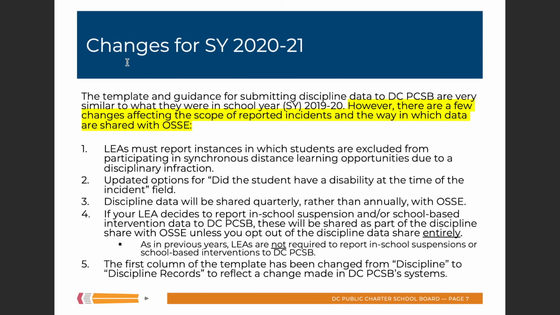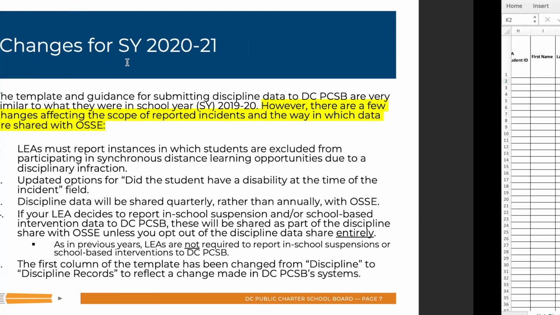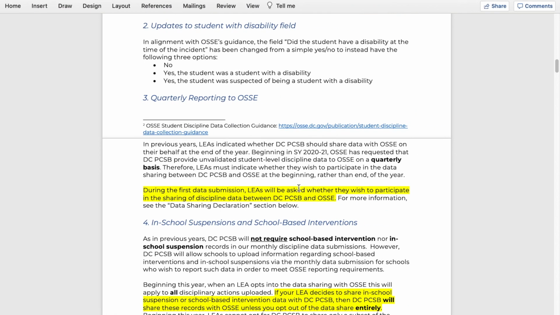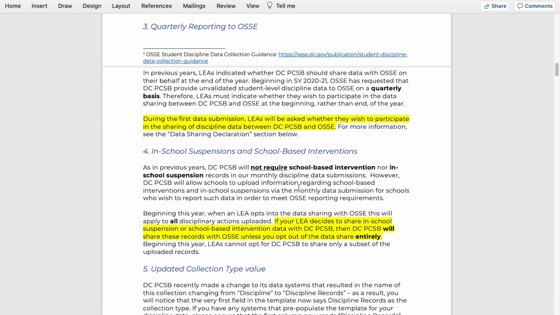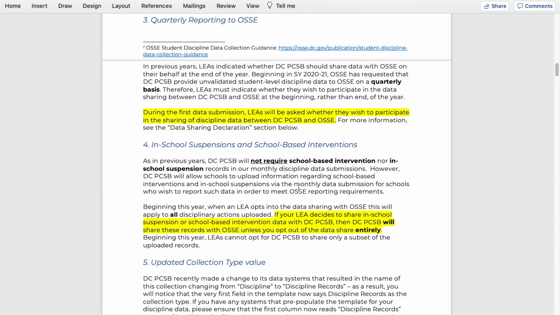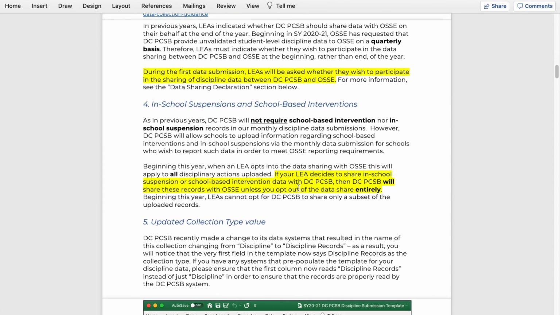The next change I want to talk about is about data sharing. Actually, the next 2 relate to data sharing with OSSI. So at the end of the year last year, if you were around and overseeing discipline data for your LEA, you'll recall that there was a data sharing declaration that you completed stating whether or not you were allowing PCSB to submit data to OSSI on your behalf. After you completed that, we did a one-time data share with OSSI.